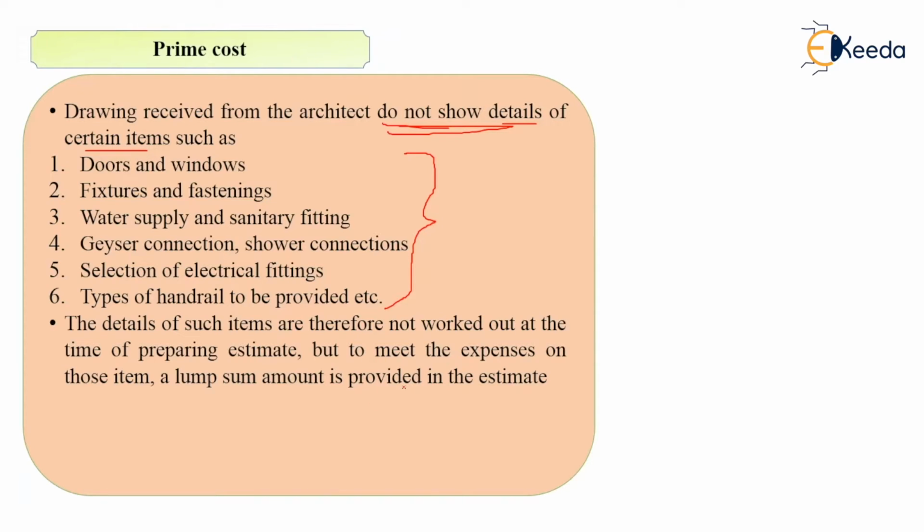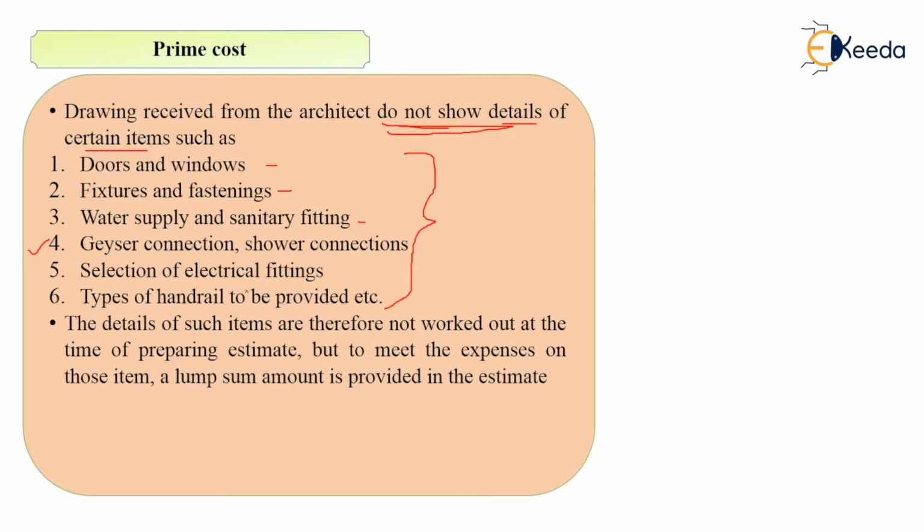Now what are the examples I have given? I have given the examples of doors and windows. What type of doors and windows you will be using is not mentioned in the architectural drawing. Then fixtures and fastenings to fix the doors and windows are also not mentioned. Then water supply and sanitary fittings, what type you will be using and their specification, is not mentioned in the architectural drawing. Whether you will provide a geyser connection or not, how many shower connections you want, or whether shower connections are to be provided or not. All these are details which are not generally shown on the architectural drawing.